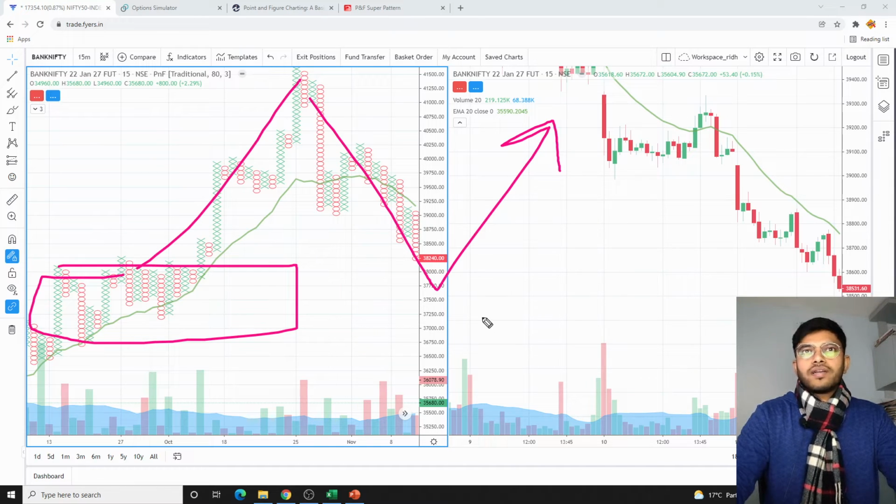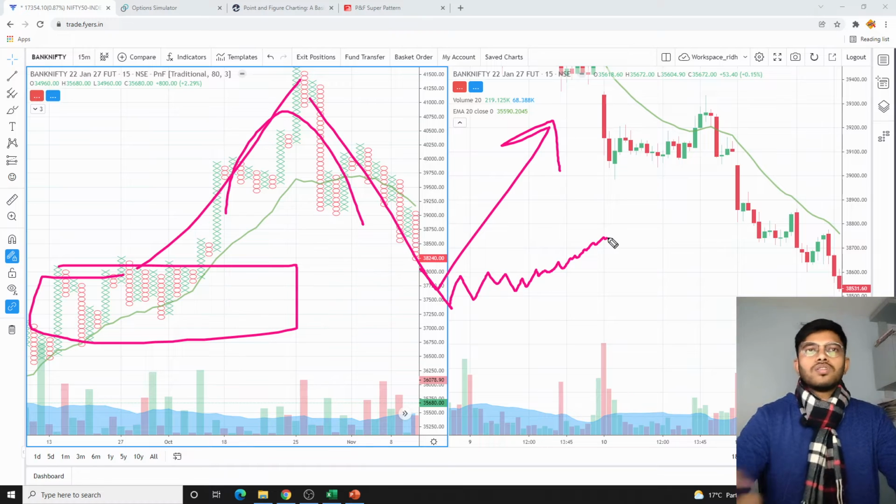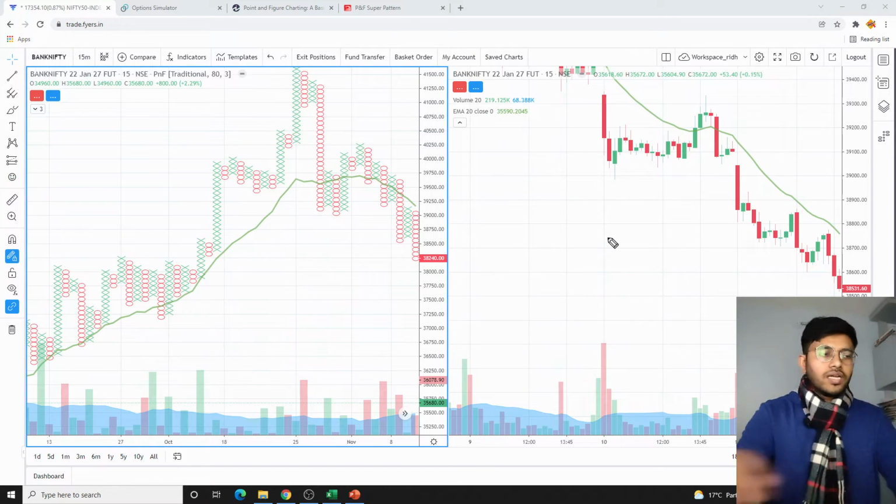Before that reaction, I will also want it to spend some time around it, because what has happened is that it is having all kinds of inconsistencies when it is taking a swing. So I anticipate that when it comes back to this level, it should spend at least 1 or 2 days there. 1 or 2 days is enough for me to have a TTDK. Okay, let's see what has happened here.